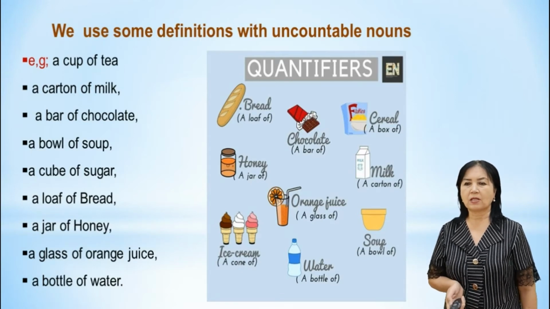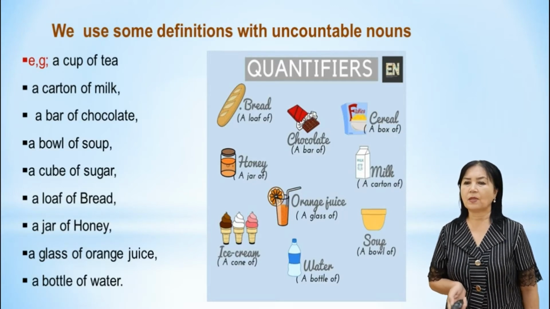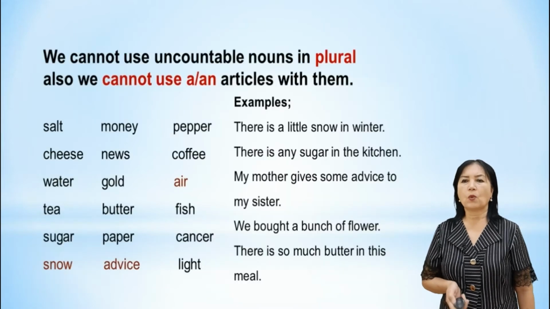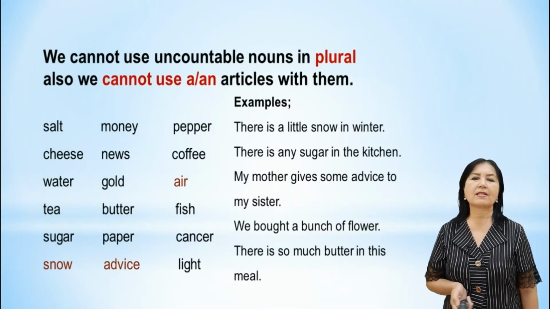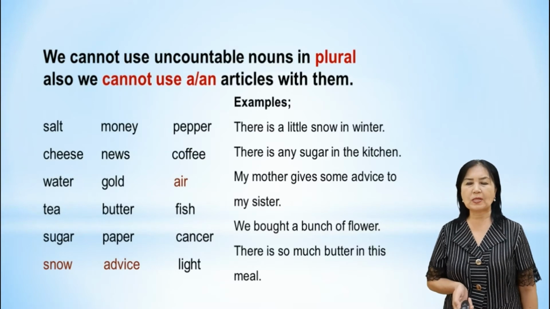As I mentioned, we can't add the suffix s or es to uncountable nouns. We can't use uncountable nouns in the plural. Also, we can't use the articles a and an with them.